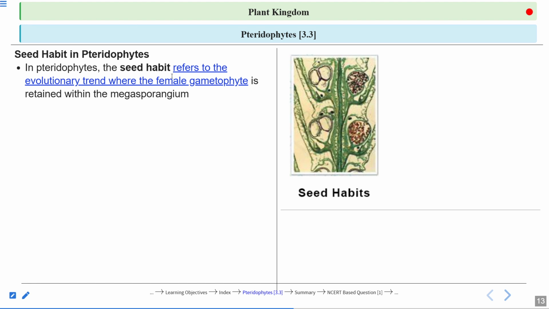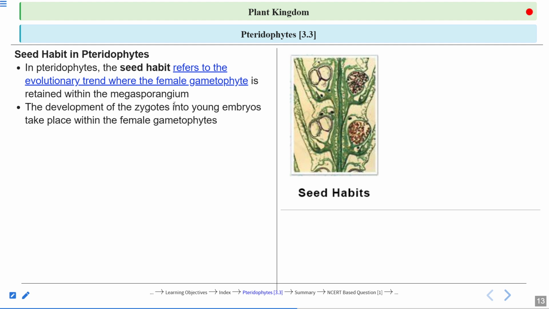So the seed habit refers to the evolutionary trend where the female gametophyte is retained within the megasporangium. The female gametophyte is not released, but is retained in the megasporangium. The egg is retained in the megasporangium. The development of the zygote into young embryos takes place within the female gametophyte.